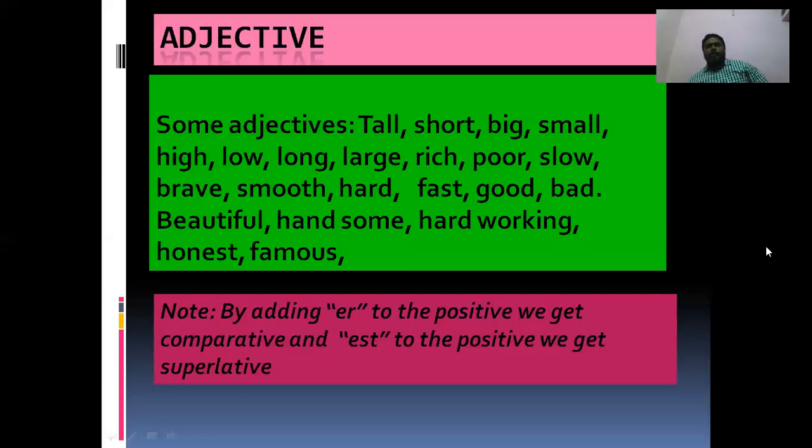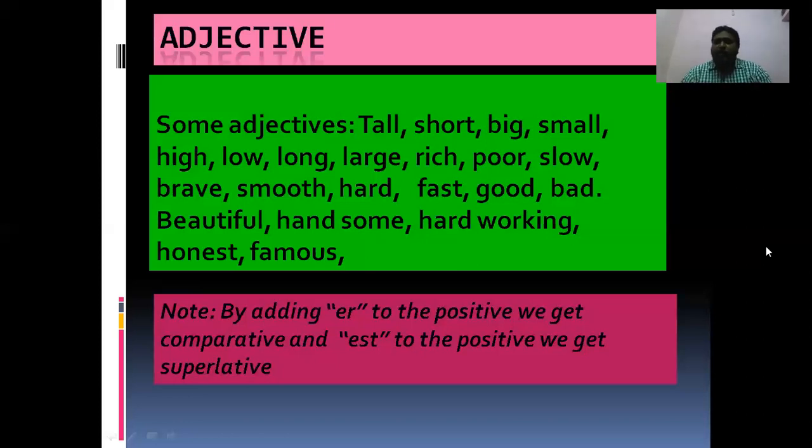Okay, now the remaining ones, let us see. Short, shorter, shortest. Big, bigger, biggest. Small, smaller, smallest. High, higher, highest. Low, lower, lowest. Long, longer, longest. Large, larger, largest. Rich, richer, richest. Poor, poorer, poorest. Slow, slower, slowest. Brave, braver, bravest. Smooth, smoother, smoothest. Hard, harder, hardest. Fast, faster, fastest. Like that we get them.